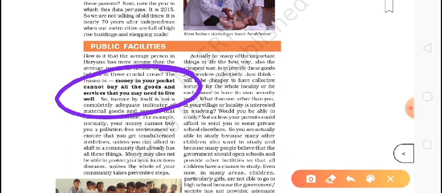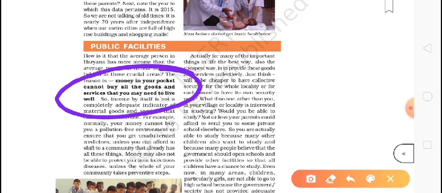Now what they are saying in these lines, money cannot buy all the services. It means, just believe you are having 5 lakh rupees in your account, you are a well-off person, but you cannot buy everything. If you want to go to Chennai, then you will buy a car for going there, no? Or you want a public facility, it means you want a bus. You are not owning the bus, the flight, or the train. It is not yours, it is given by the government to the public.